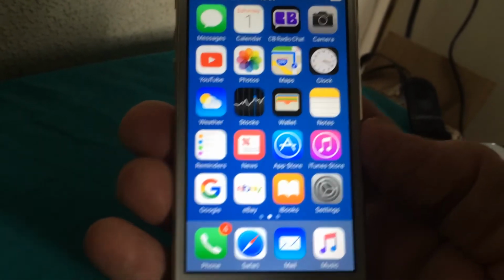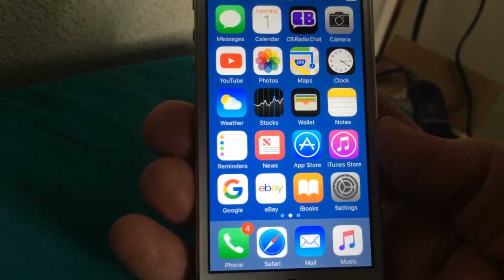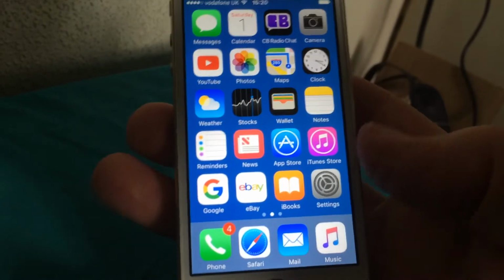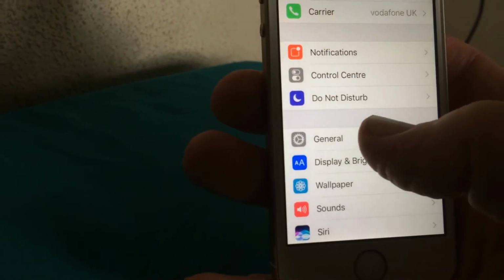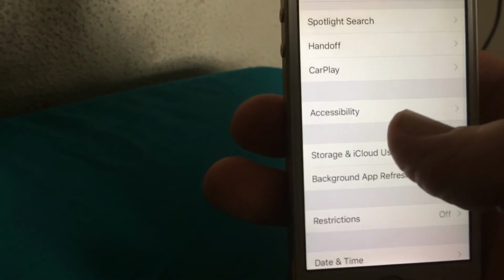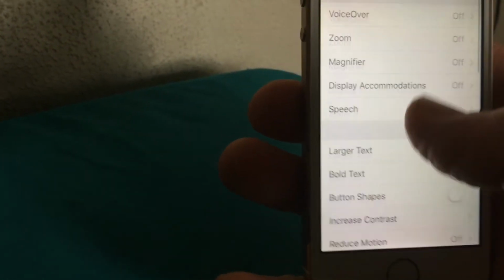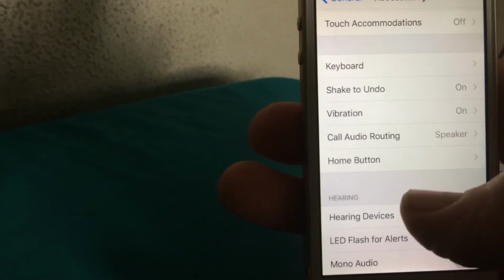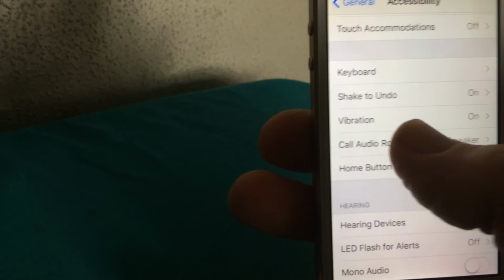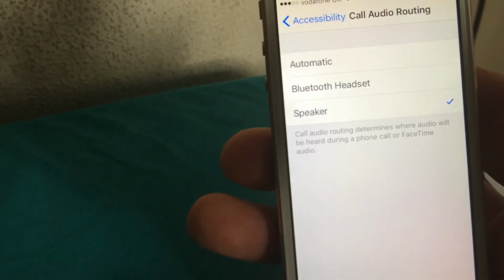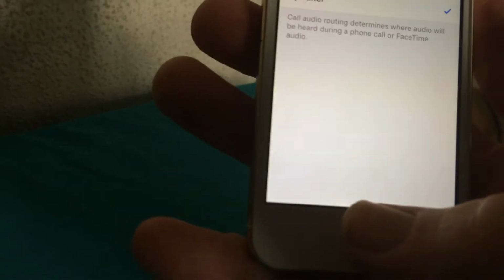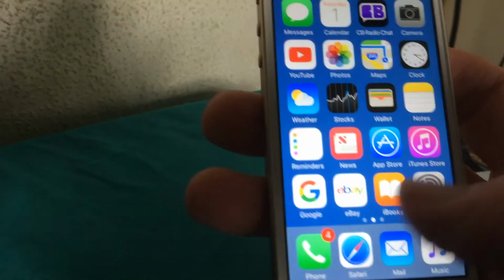Now another good thing, if you want it even more realistic, is when you answer the phone it automatically goes to loudspeaker, and when you make a call it automatically goes to loudspeaker. You don't have to select it, it's just there. So what you do is you go to settings, you go to general, then you go to accessibility, and then you go down to call audio routing. Click on that, and then you select speaker. So then when you make a call it'll automatically go on to loudspeaker.